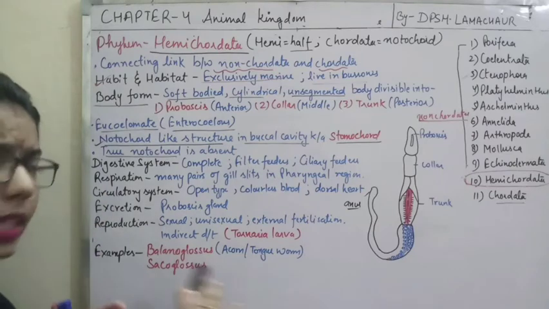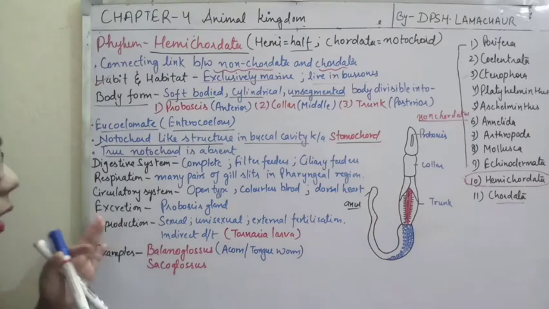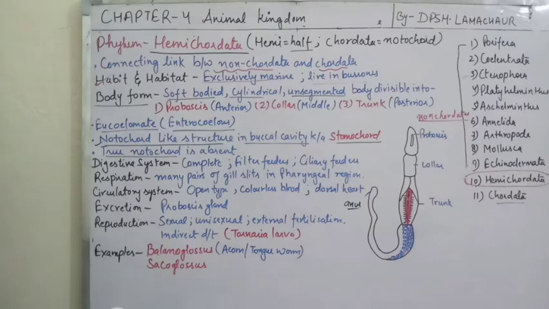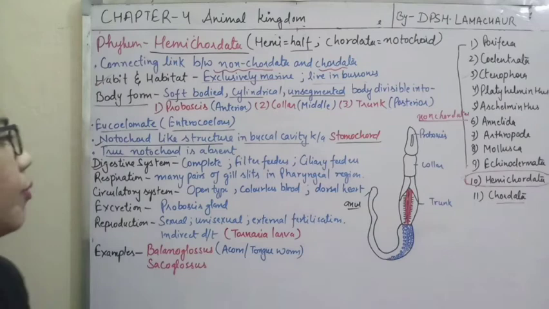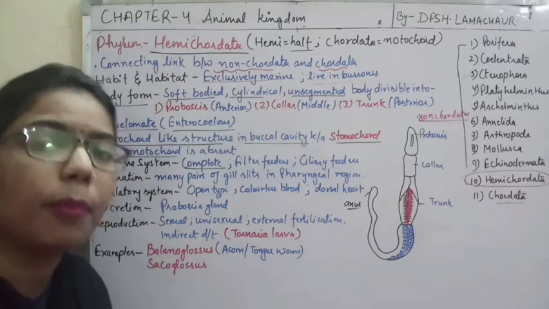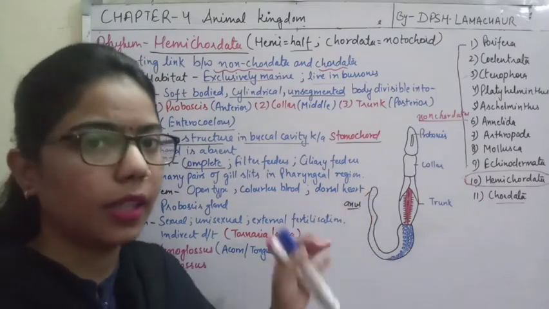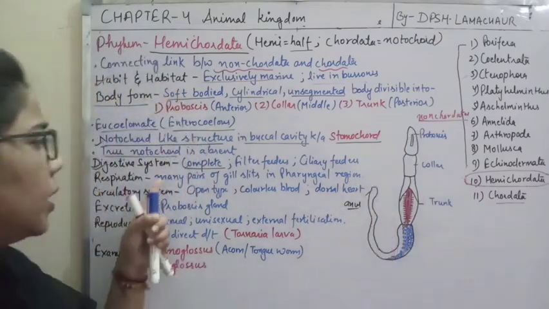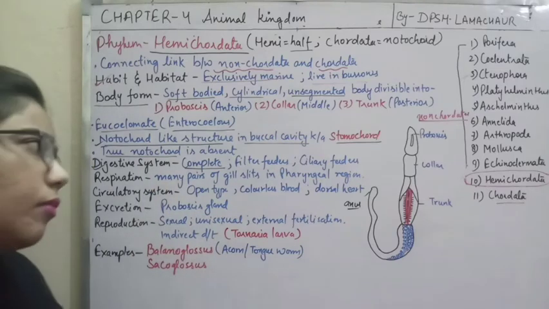Now as we are doing in all the phyla, about the digestive system, circulatory system, respiratory system, and excretory system, here also we will discuss these characteristics. So the digestive system: as we are moving towards the higher animals, what we are observing is that the alimentary canal is complete. What is the meaning of complete alimentary canal? It means that they have a proper mouth as well as anus. This is called complete: both mouth and anus. So they are having the complete digestive system or complete gut system, right?